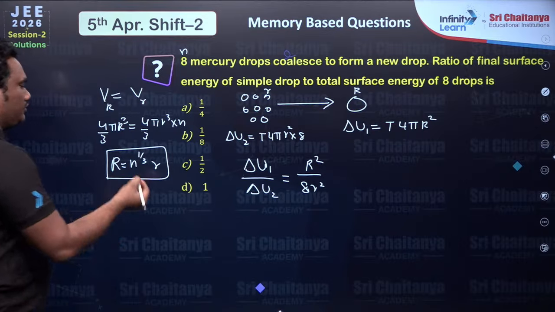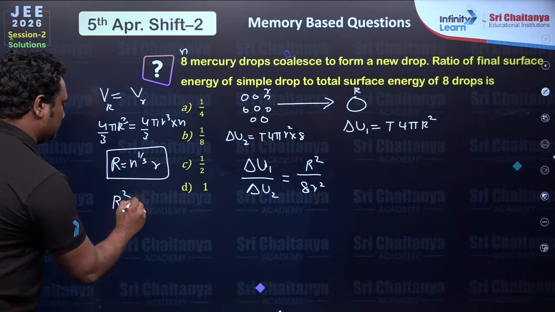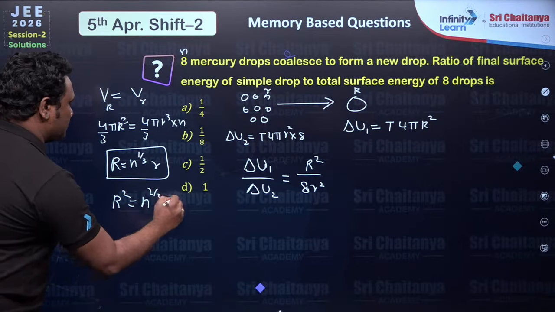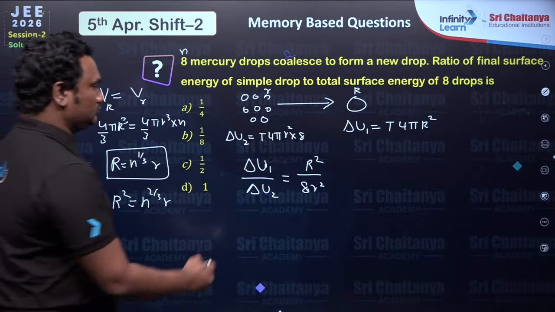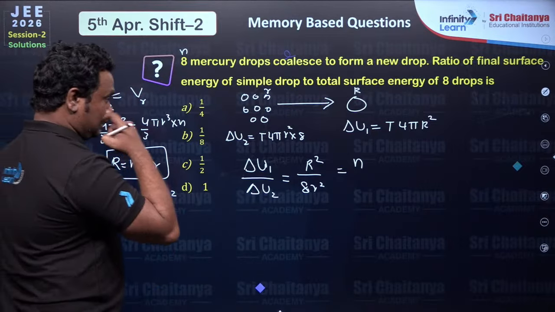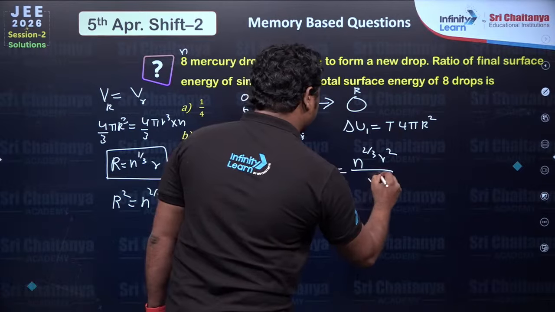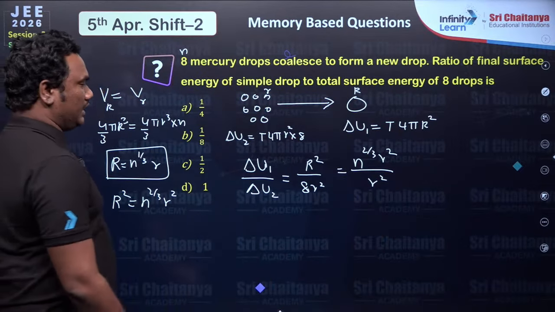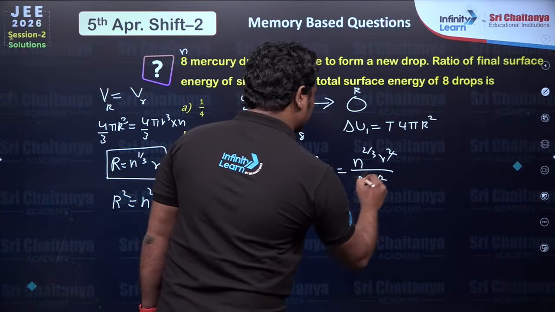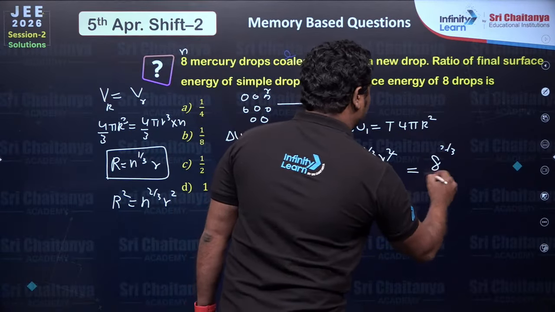This is a well known expression which we all remember. So from here capital R square is n power 2 by 3 times small r square. Substitute: n power 2 by 3 small r square divided by small r square. 8 is also there. Substitute the value of 8. 8 power 2 by 3 divided by 8.